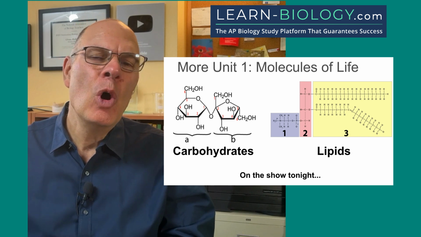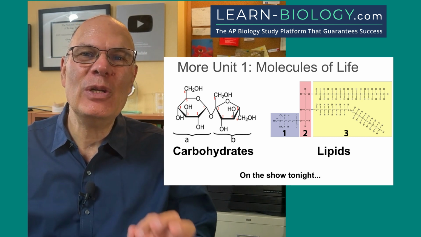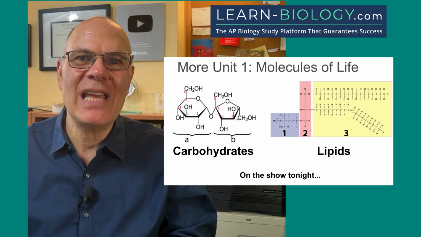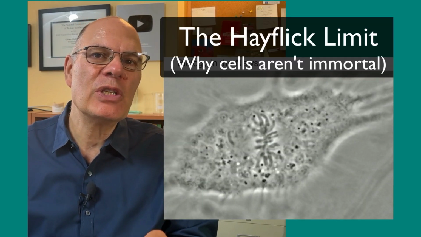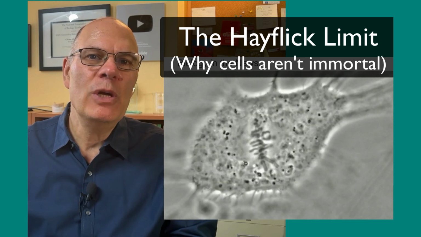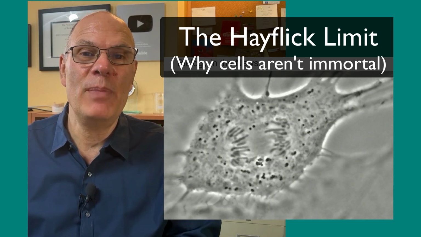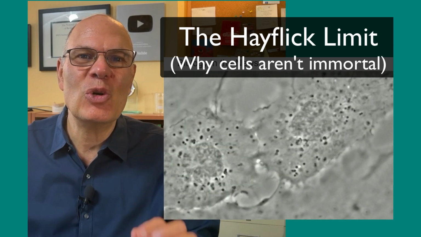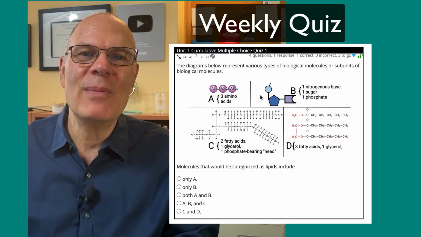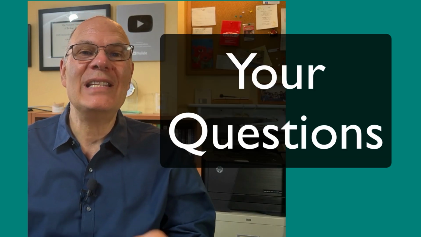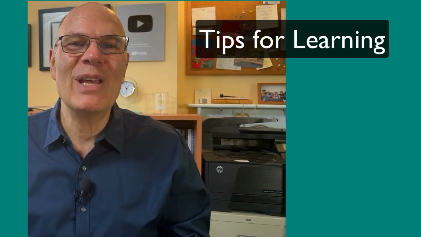On tonight's show, we're going to get deeply into Unit 1, the molecules of life, with a focus on carbohydrates and lipids. We're also going to look at some biology in the news. We'll look at the Hayflick limit, which is the thing that keeps us from being immortal, that keeps cells from only being able to divide a certain number of times. And we'll have some of our regular segments, a weekly quiz, your questions, and tips for learning the greatest of all subjects,